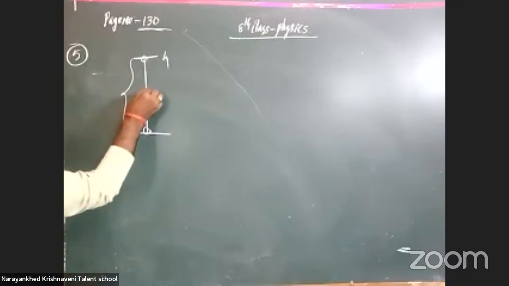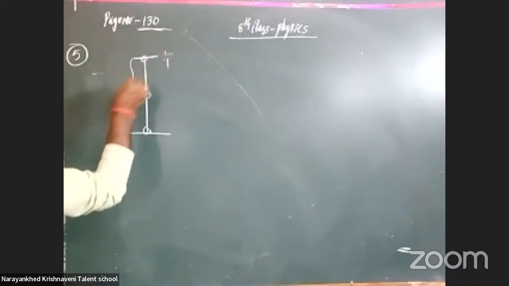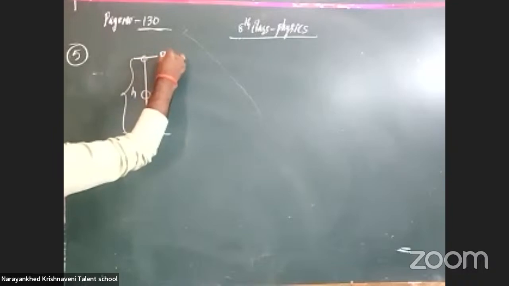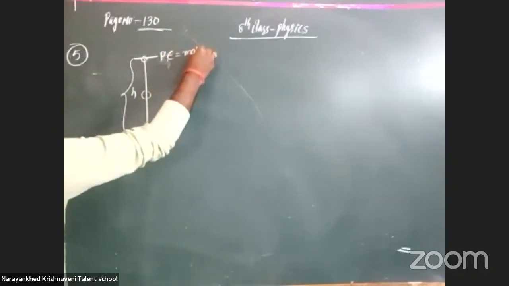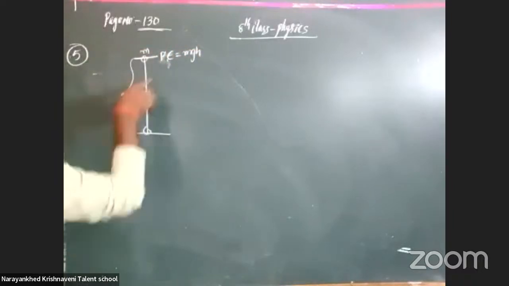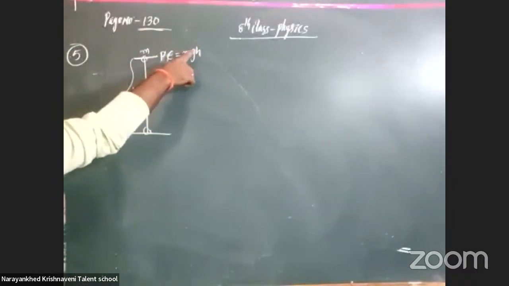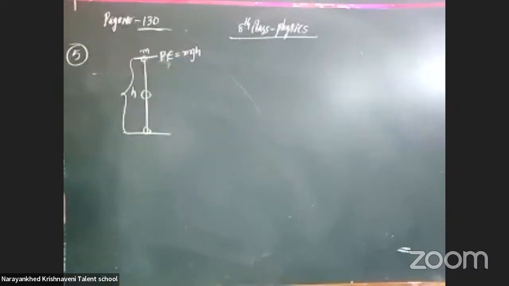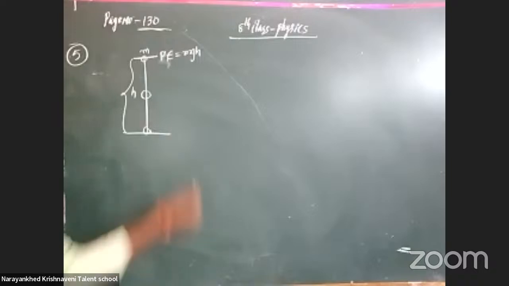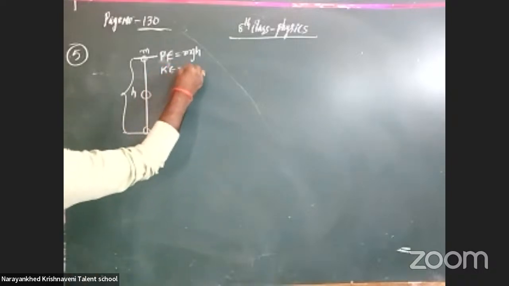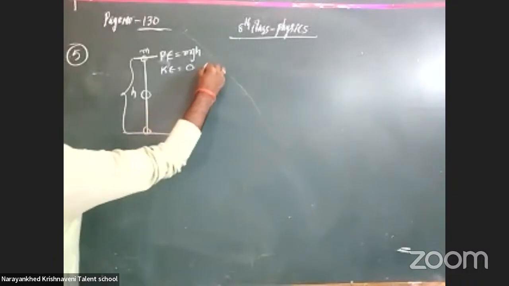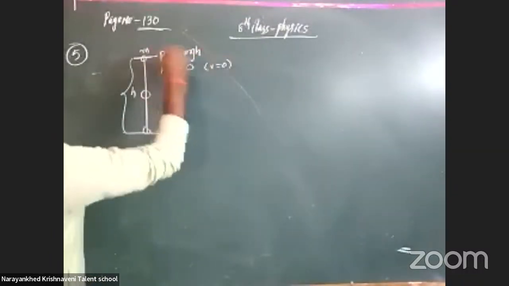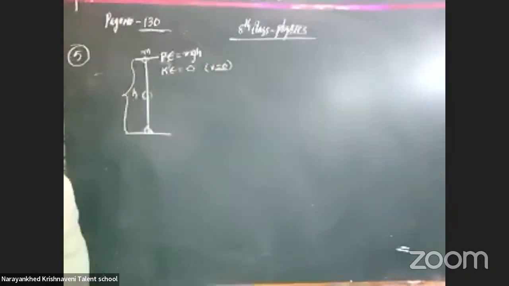At this particular position, the potential energy at height h is equal to mgh. The mass of the body is m, acceleration due to gravity is g, and the height is h. So the potential energy becomes mgh. Here, the kinetic energy becomes 0. Why? Because the velocity is zero at the starting position. That's why the kinetic energy is 0.